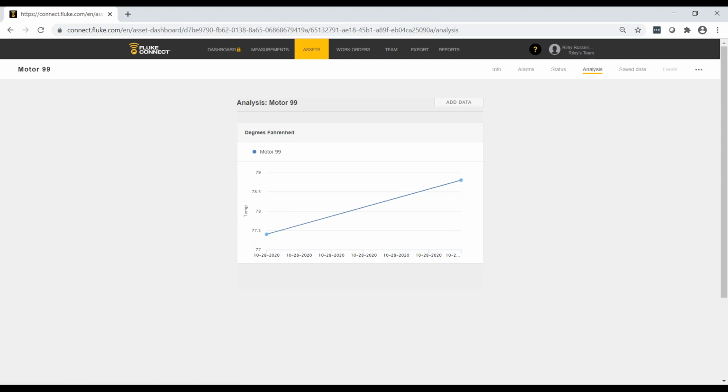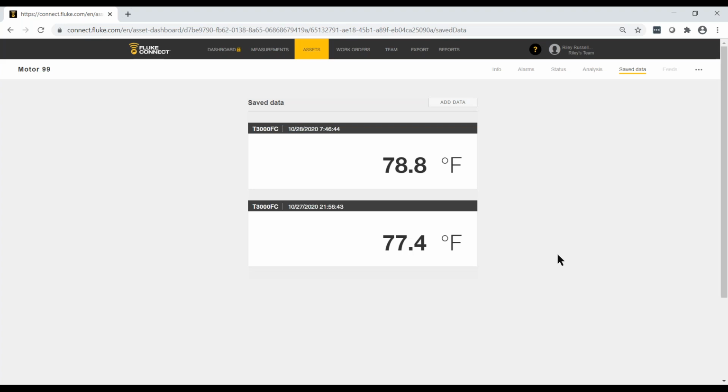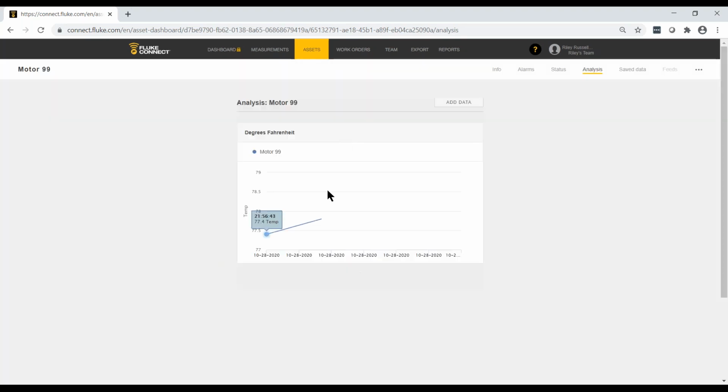we've got that information plotted on the graph under the Analysis tab, or subtab rather. So if I wanted to, I could click on Save Data, and here I can see I've got two different readings, one from 10/27 and one from 10/28. And it automatically plotted those two readings on the Analysis tab. Now, if I had multiple thermal images, multiple T3000 FC clamp meter readings, that information would appear here as well.